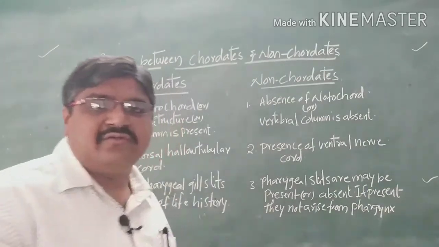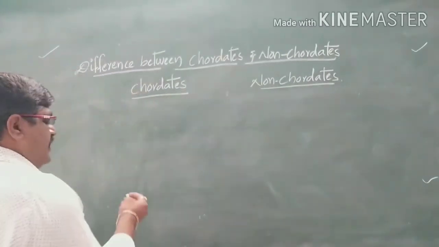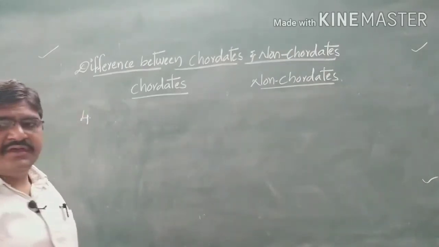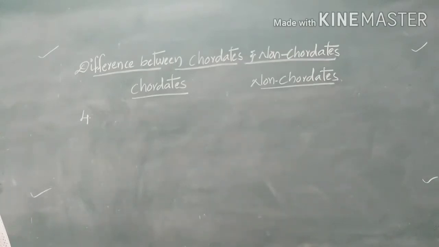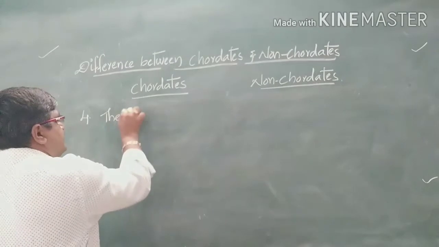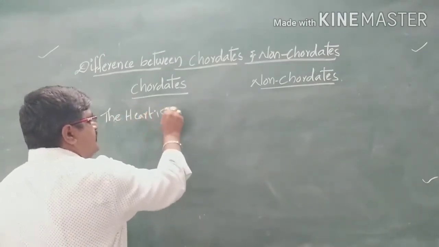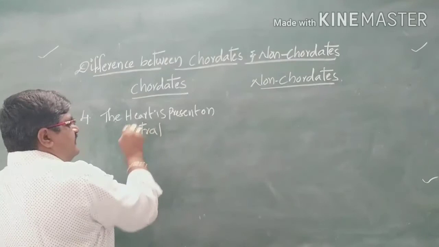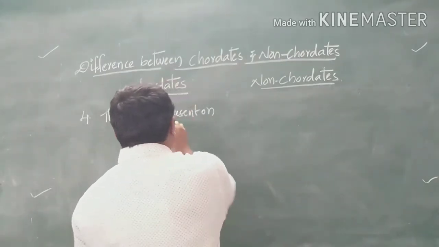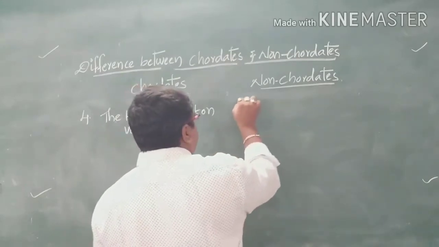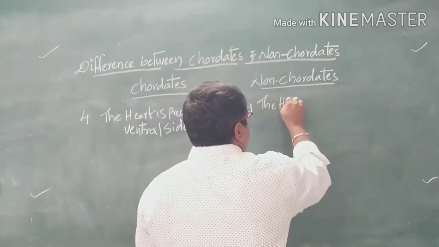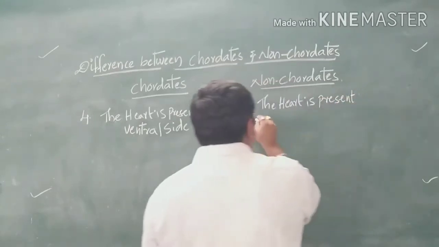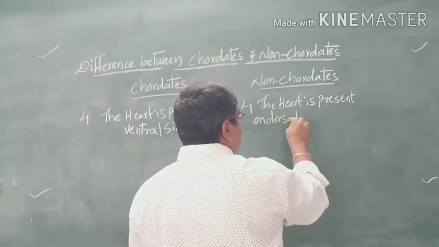Now coming to the fourth point, the position of the heart. In chordates, the heart is present on the ventral side. In non-chordates, the heart is present on the dorsal side.